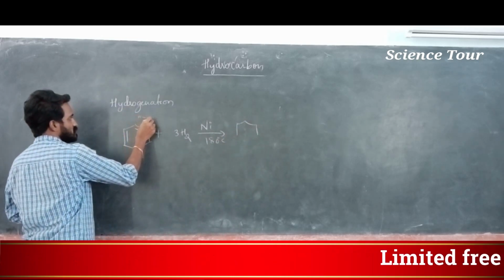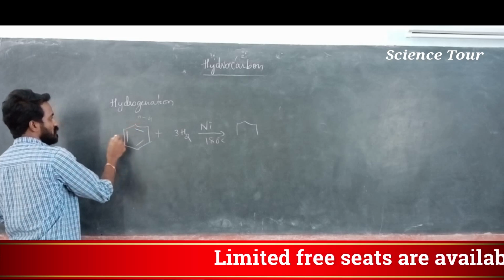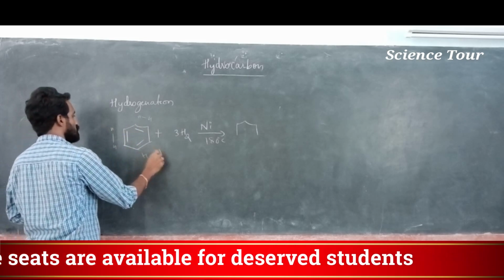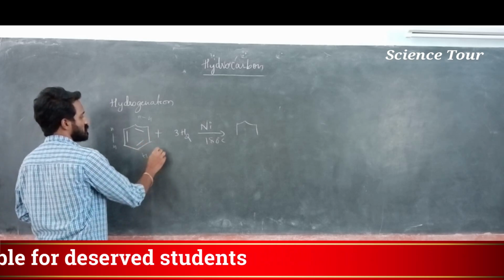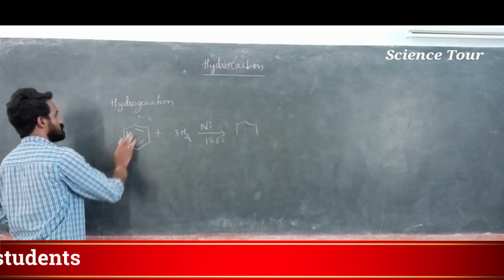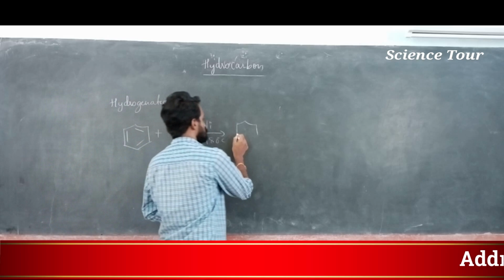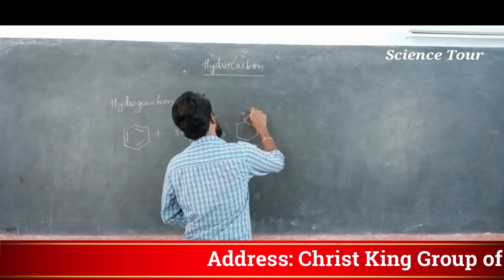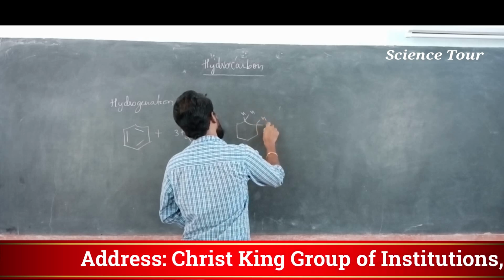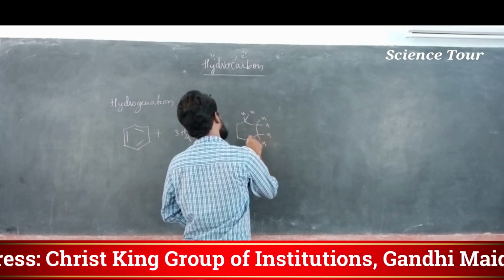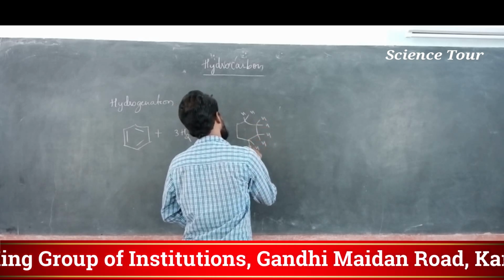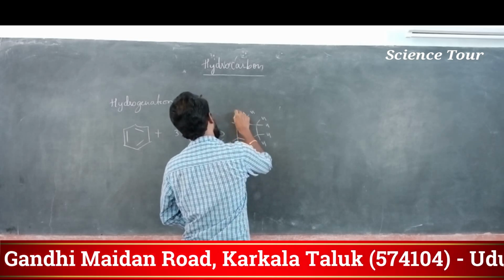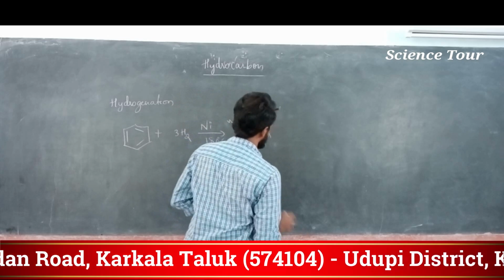You will check my difference here. This 2 is added here, and this 2 is added here, and this 2 is added here. The double bonds are used up in this addition. Okay, and it gives, my dear students, cyclohexane.